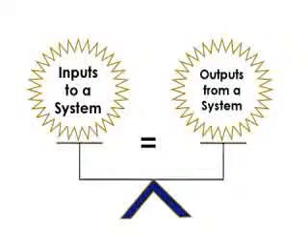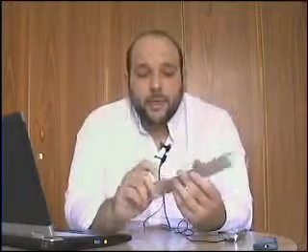So we can learn here that the scale of creation, as any scale, should have a left side and right side. Now on the left side, we should have the inputs to a system or a phenomenon, and on the right side, we have the outputs from the system or from the phenomenon. So on this scale, we put on one side the inputs and on the other side the outputs. That's the second step. So in this case, we have the input, the force, and the output, the displacement. So you put the force on one side and displacement on the other.